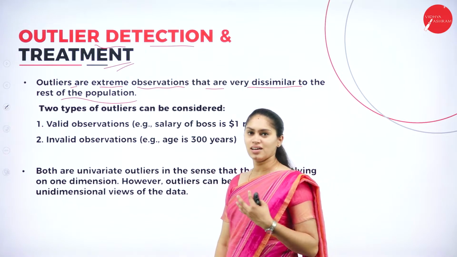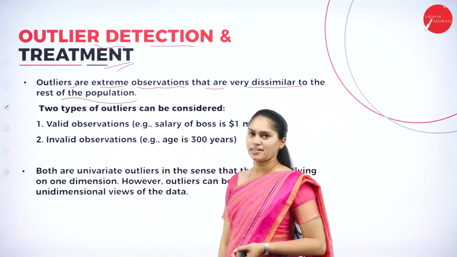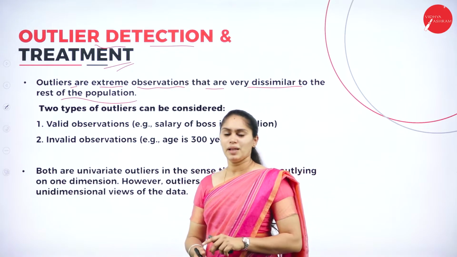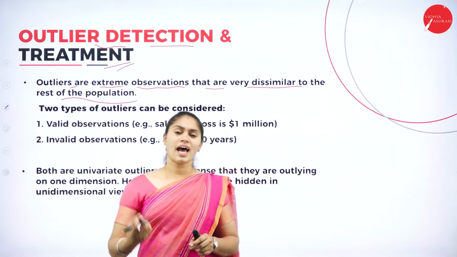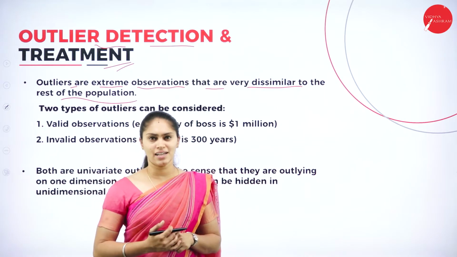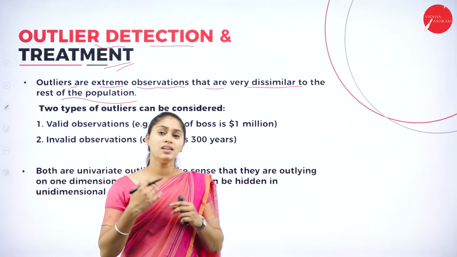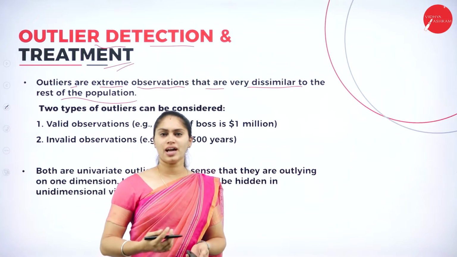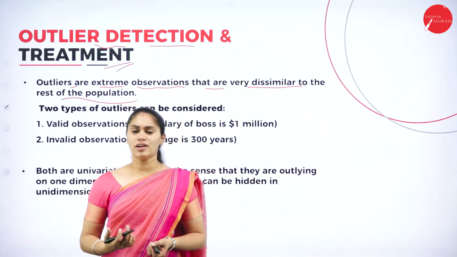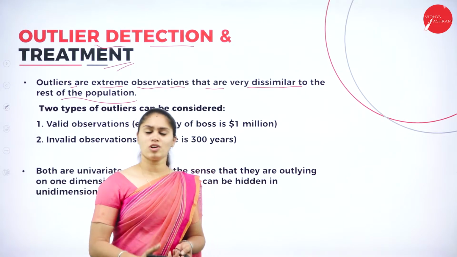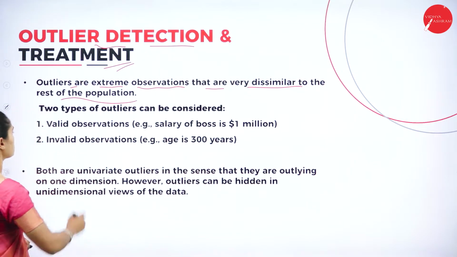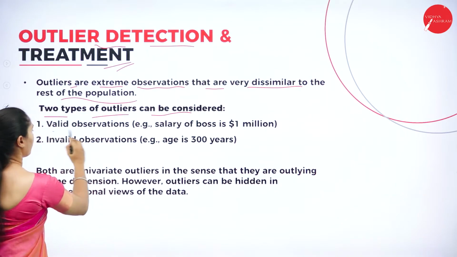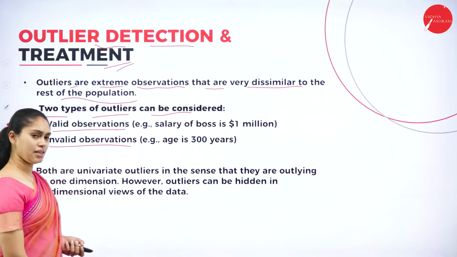Why is it necessary to detect and treat them? Because if an observation is not similar or does not belong to a particular category, then having that garbage in big data analytics will create nonsense results, or it will reduce the quality of the data. So it is necessary to detect the outliers, which are not necessary for the analysis. There are two types of outlier that can be considered. One is a valid observation, and another one is an invalid observation.